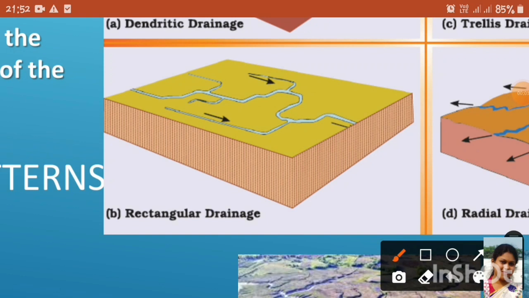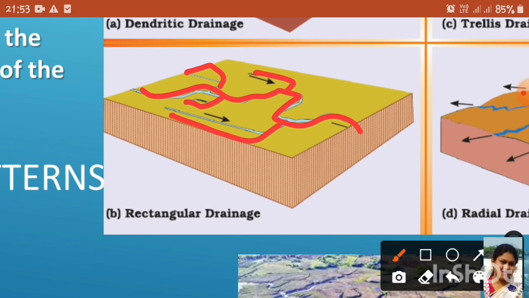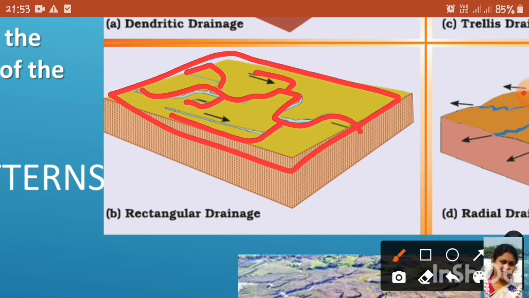The drainage pattern marked by rectangular shape where the rivers bend at right angle is known as rectangular drainage pattern. This is the main river and the tributaries join and bend at right angle. This looks like a rectangular shape, so this is called rectangular drainage pattern.